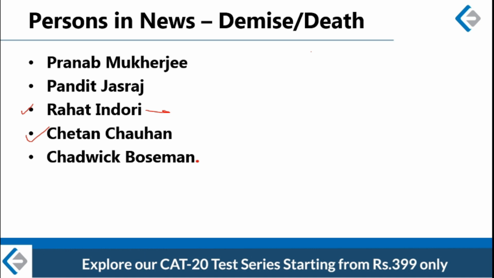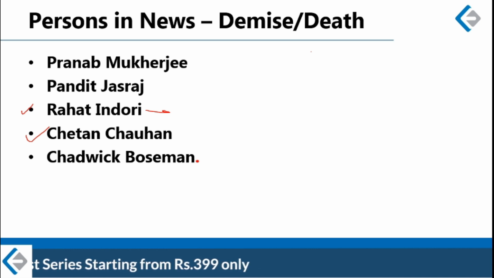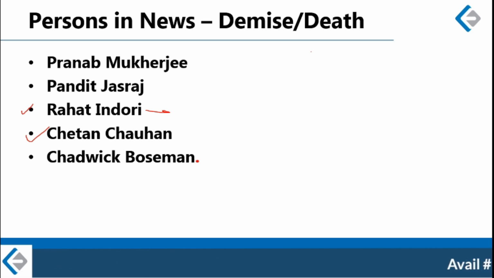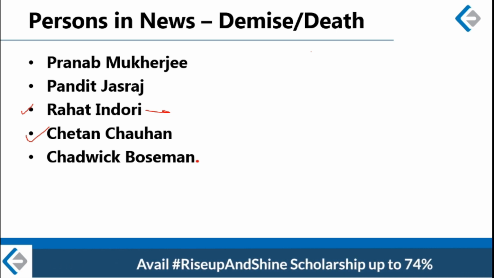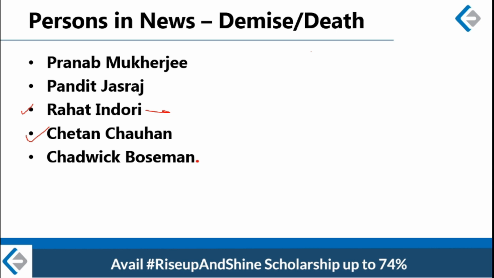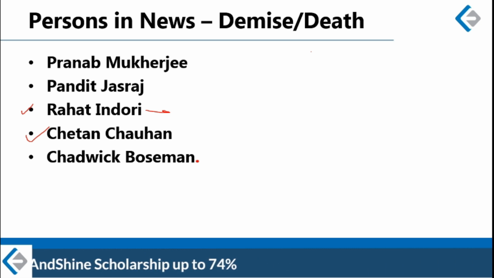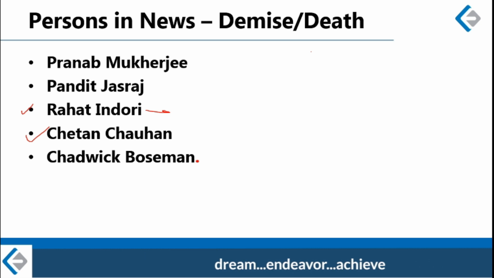So Chetan Chauhan was 73 years of age, and before becoming a politician, he was a cricketer. He was an opening partner of Sunil Gavaskar. Scored more than 2000 runs in test matches, and an interesting record in his name is that he became the first test cricketer to have more than 2000 runs without scoring a single century.